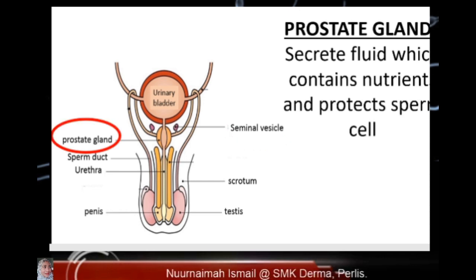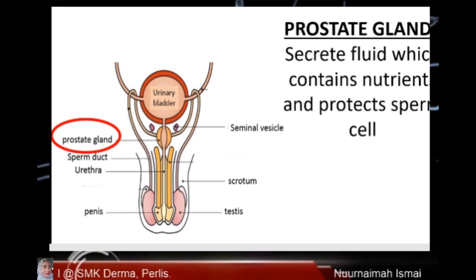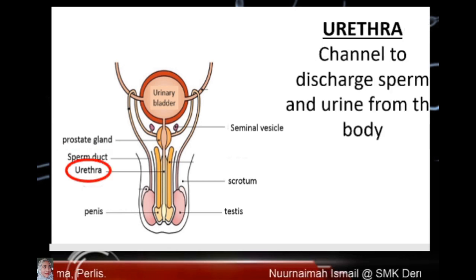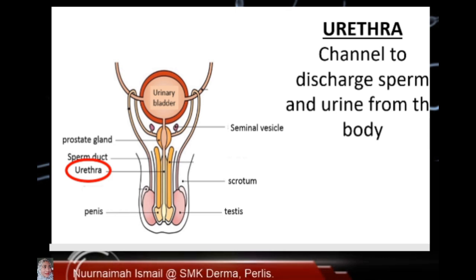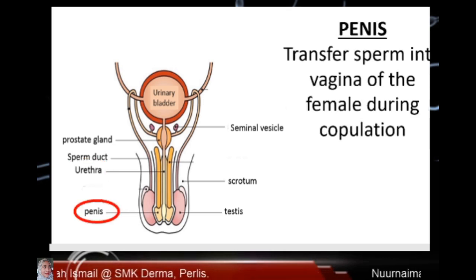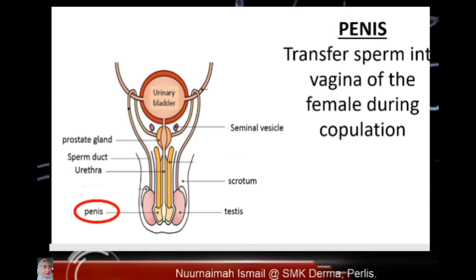Prostate glands secrete fluid which contains nutrients and protect sperm cell. Urethra channel to discharge sperm and urine from the body. Penis transfer sperm into vagina of the female during copulation.